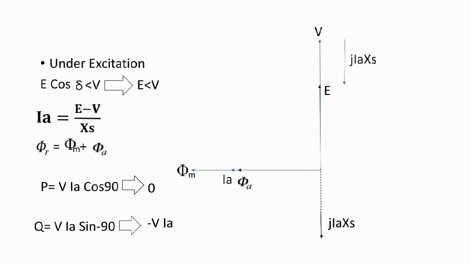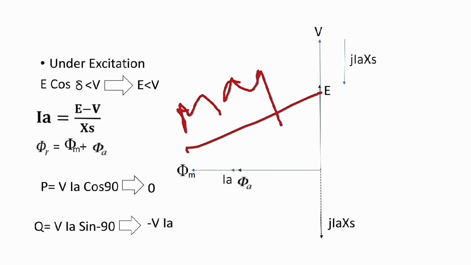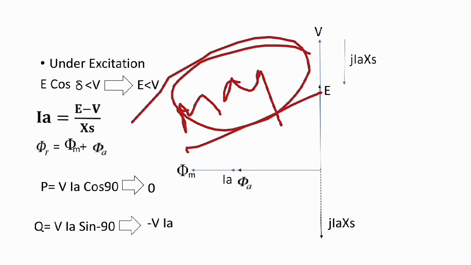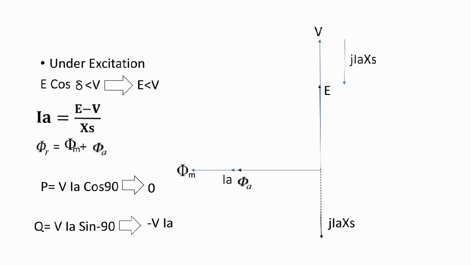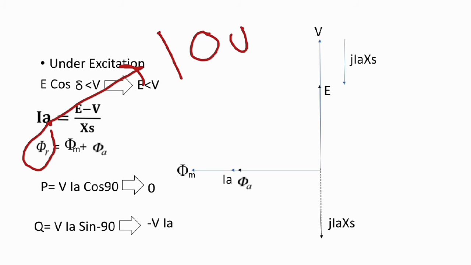Then in the under excitation phenomenon, what we have to do: phi M and phi A are in the same phase, so we will have to add them, and this is also called the magnetization effect. In a general way, suppose we want 10 milliweb.